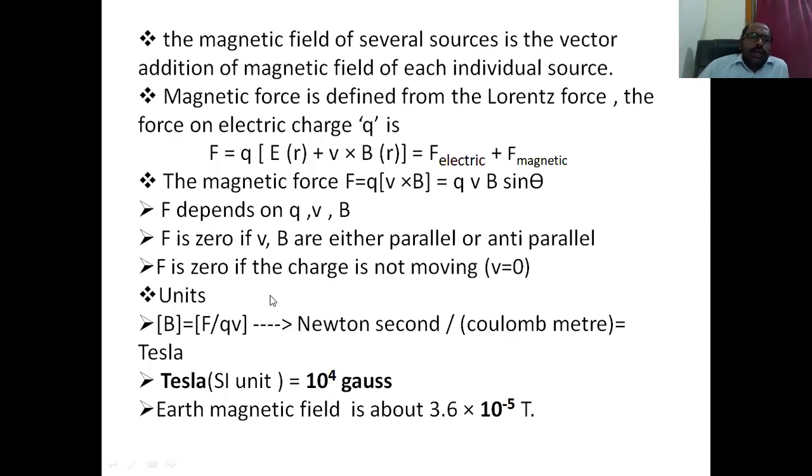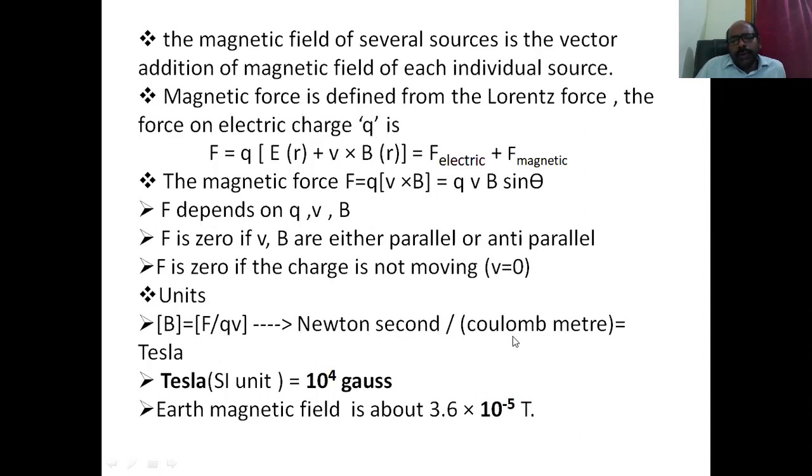Now the units for magnetic induction, from the above equation, B equals F by Q v. F is the force, Q is the charge, and v is the velocity in meter per second. Writing all the corresponding quantities, the unit is Newton second per coulomb meter.